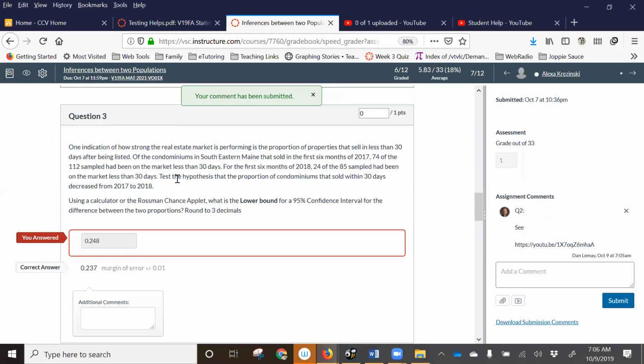Okay, so for this question, I'm seeing that in 2017, I sampled 112 houses. They were on the market, and 74 of them sold in less than 30 days. Then in 2018, we did a sample of 85, and 24 of them sold within 30 days. So has it decreased from 2017 to 2018?